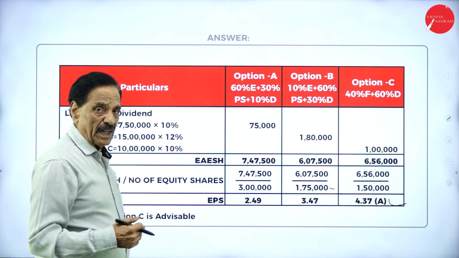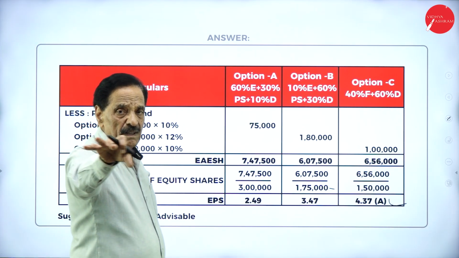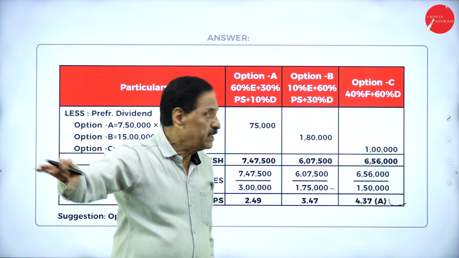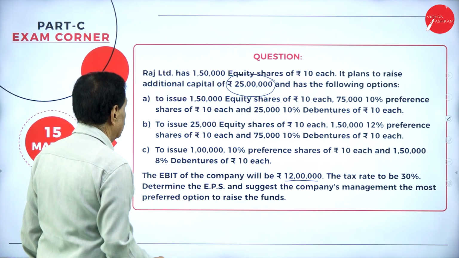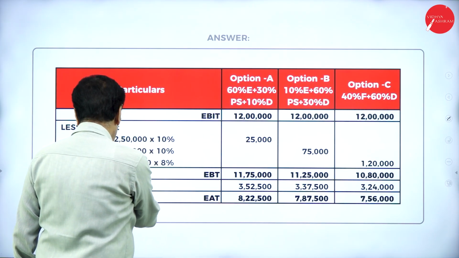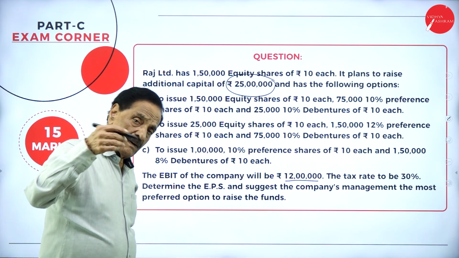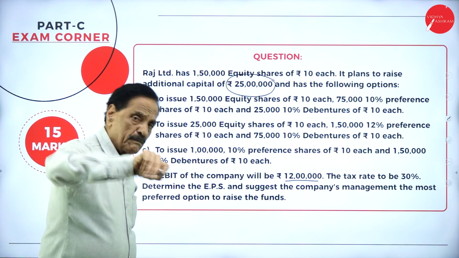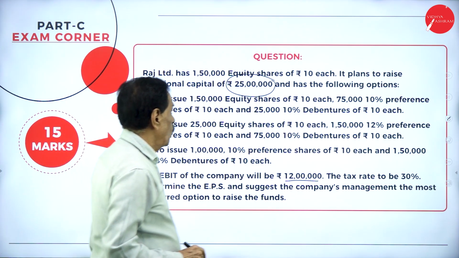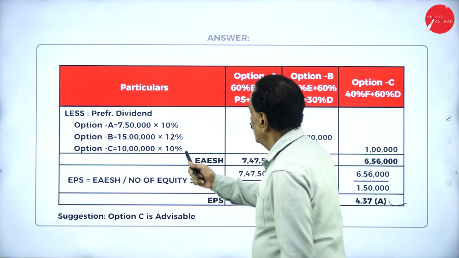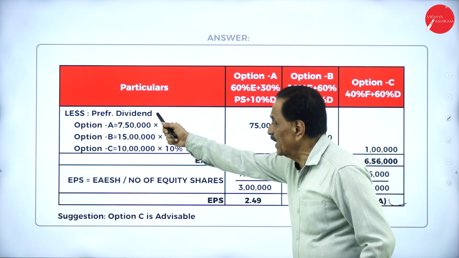That format you have to learn. First one, EBIT minus interest on debenture. See that? This format you have to write: EBIT minus interest minus tax minus preference dividend, available to equity shareholders, divided by number of equity shares. Hope you understand. I solved it very clearly here. You have to write like this.